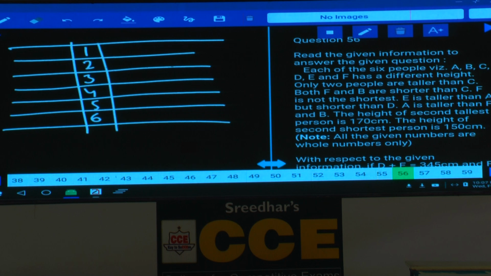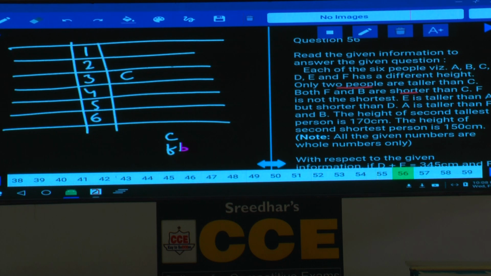Only 2 people are taller than C. As only 2 people are taller than C, tell me what is the position of this C? Only 2 people are taller than C, hence C must be at the third place, isn't it? There are only 2 people who are taller than this C, and both F and B are shorter than C. Now both this F and B are shorter than C, but whereas between F and B, who is shorter than whom is not clearly given. But whereas both these 2 persons are shorter than C.